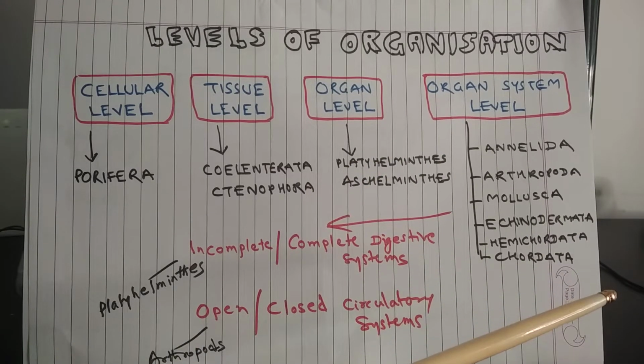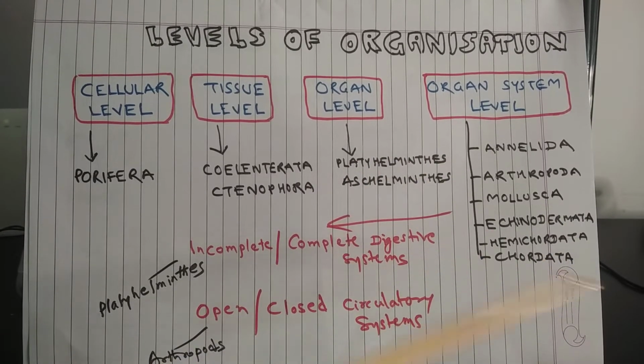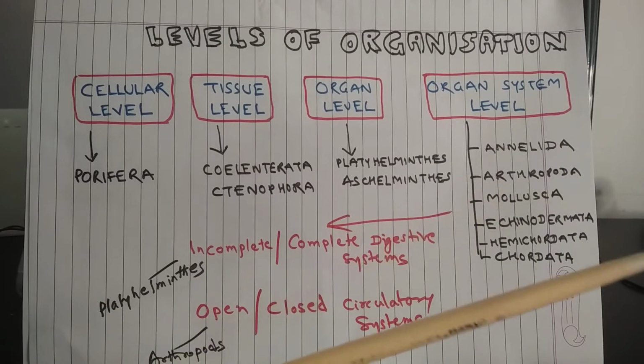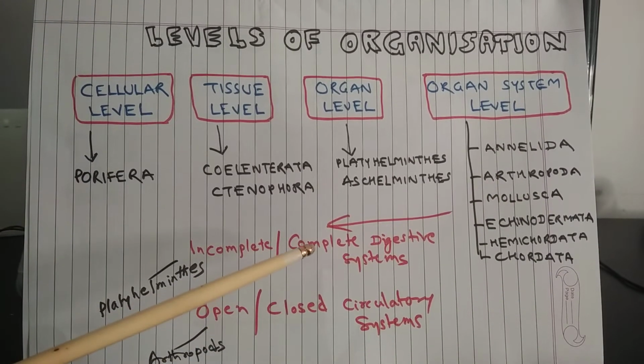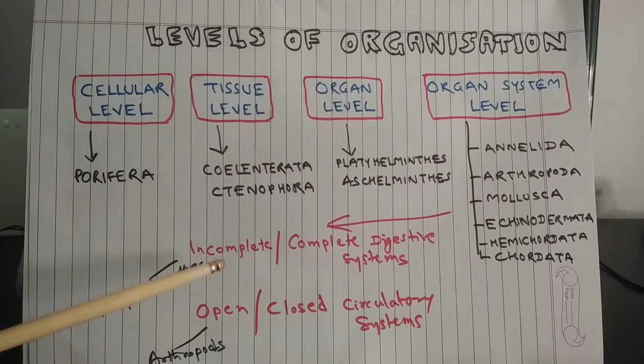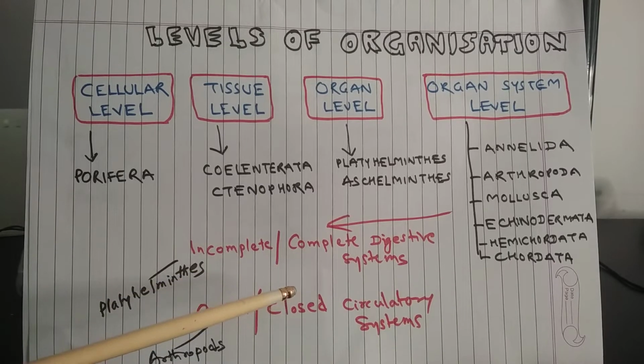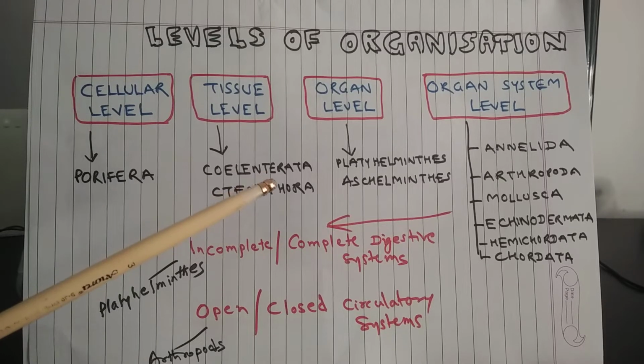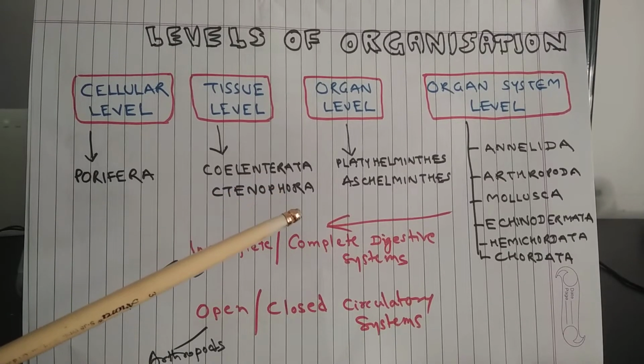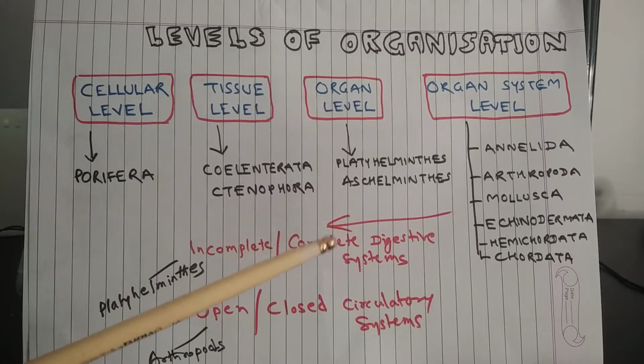Even in case of organ level and organ system level, there are different types. So, for example, the digestive system can be incomplete or complete. When there is a single opening in the digestive system which serves as the gateway for entry of food and exit of waste material, then this case is called incomplete digestive system.